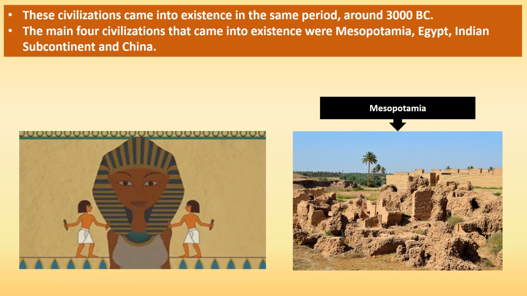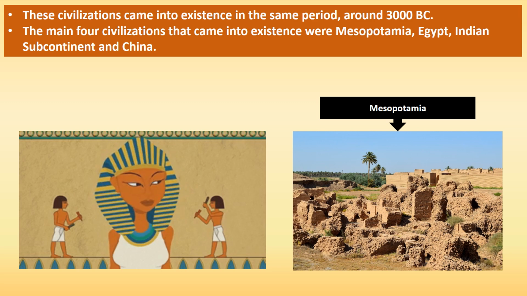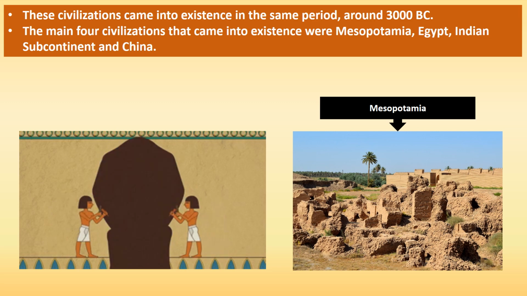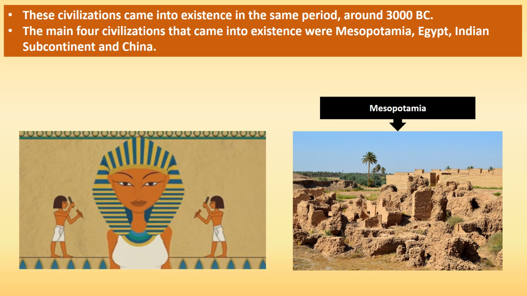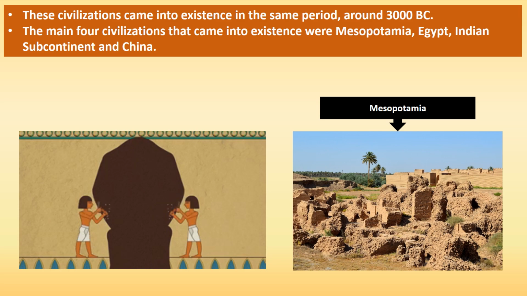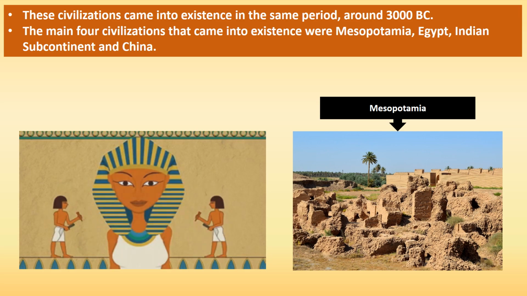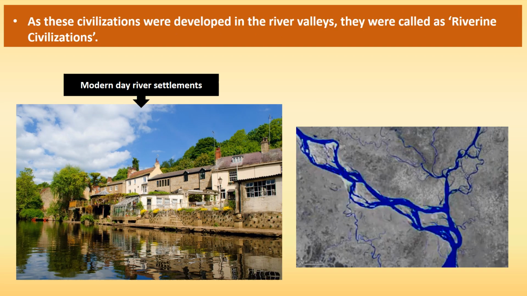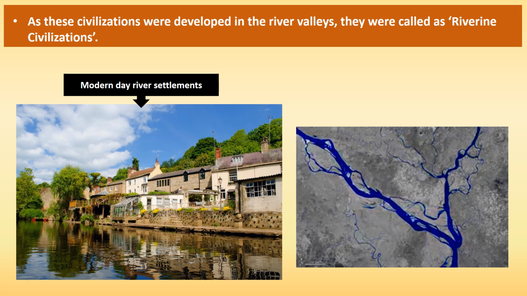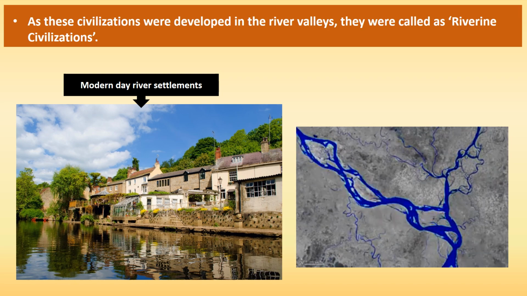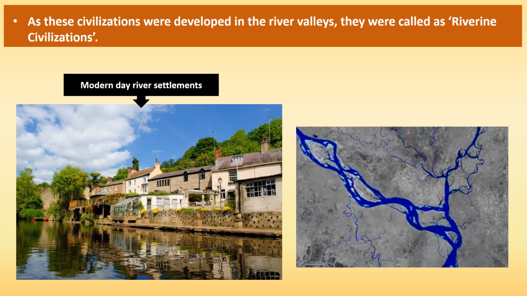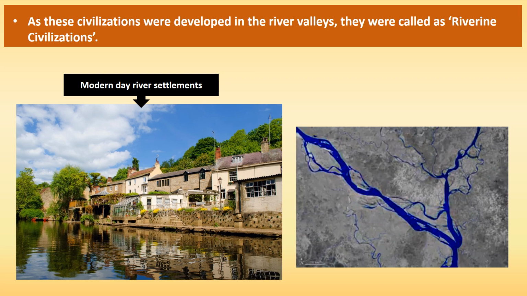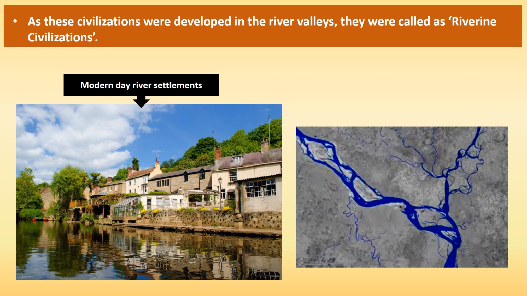These civilizations came into existence around 3000 BC in 4 regions of the world, and they are Mesopotamia, Egypt, Indian subcontinent, and China. As these civilizations developed in the river valleys, they were called riverine civilizations, meaning situated on the banks of rivers.